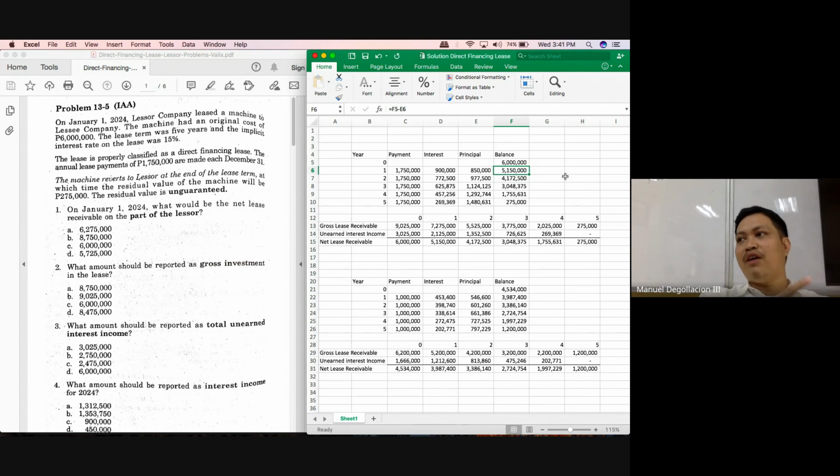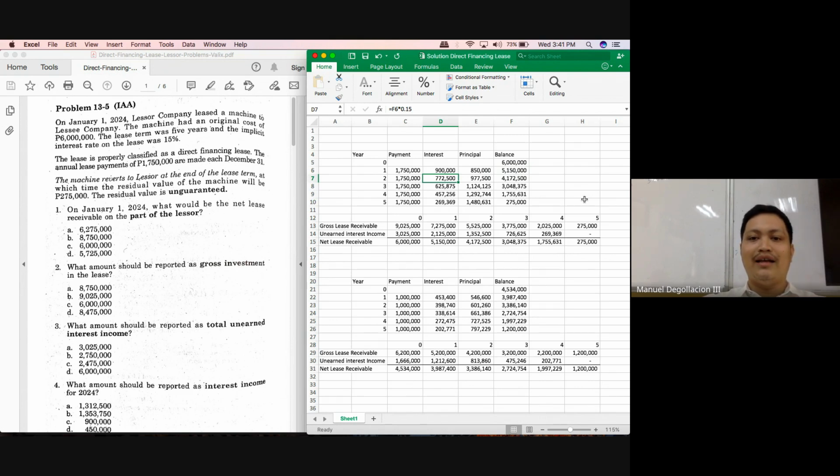It is this 5,150,000 that will earn interest, so it will be multiplied by 15%. And how much is 5,150,000 times 15%? It is 772,500.